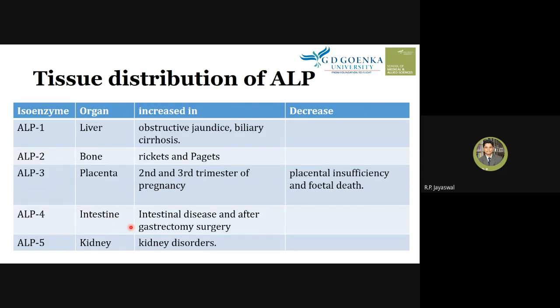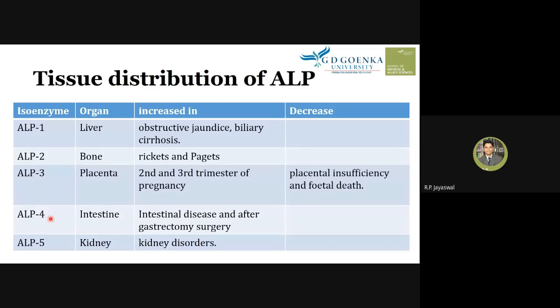Whereas alkaline phosphatase 4, which is found in the intestinal cells, may increase abnormally when there is an intestinal disease, and even after gastrectomy surgery. Gastrectomy is the removal or cutting of part of the intestine. Basically what we consider is the intestinal tract. When we operate on it through surgery, because there is tissue damage, alkaline phosphatase will increase.